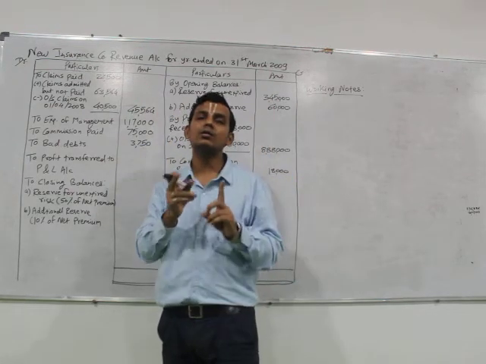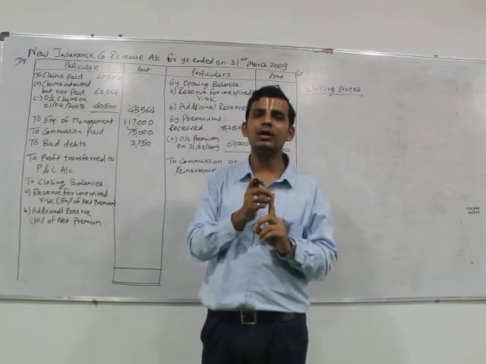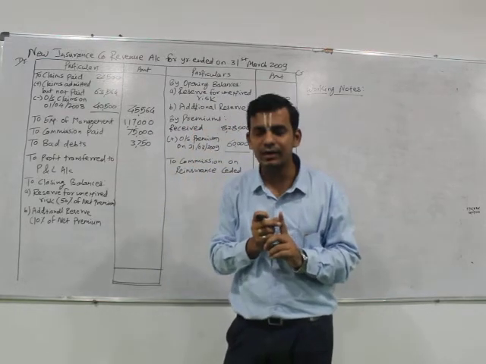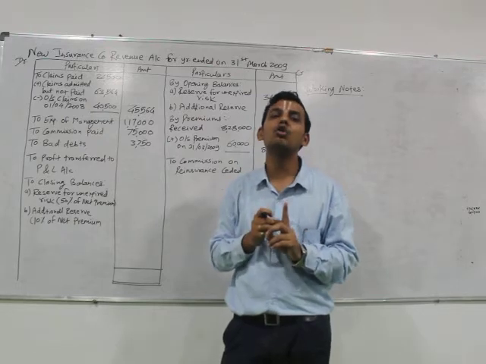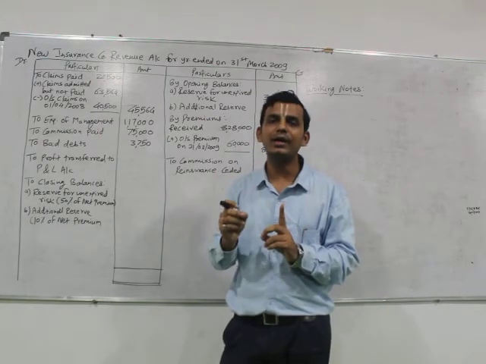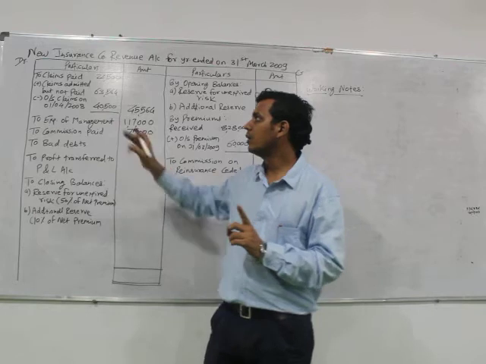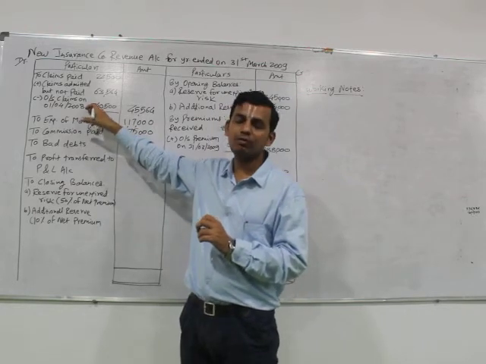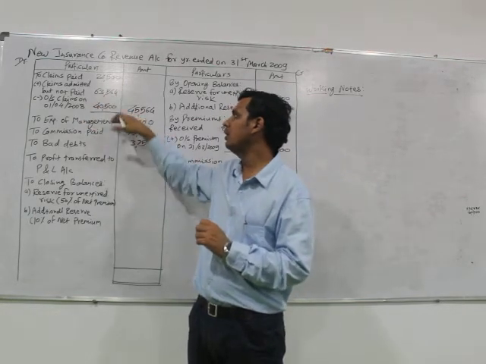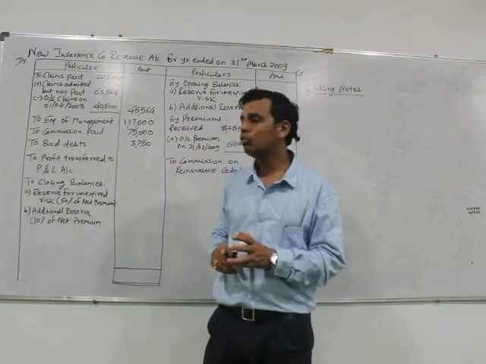We have to take the claims paid in the current year plus outstanding at the end of the year minus opening outstanding claims on the 1st of April. We have to deduct it and take the total in the amount column.